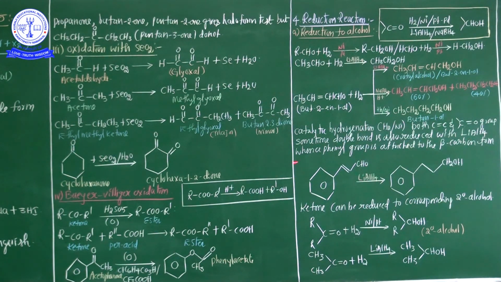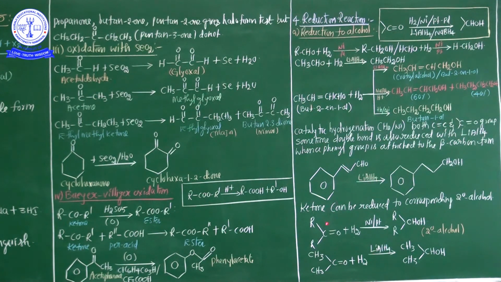See one more important point, my dear students. Catalytic hydrogenation reduces both C double bond C and C double bond O. Catalytic hydrogenation not only reduces C double bond C, but C double bond O is also reduced simultaneously. Now see here, sometimes the double bond is also reduced with lithium aluminum hydride when a phenyl group is attached to the beta carbon atom. This is the beta carbon atom attached to the phenyl group. Lithium aluminum hydride also reduces it.